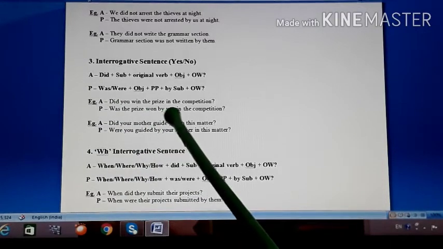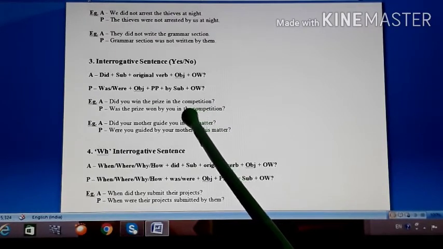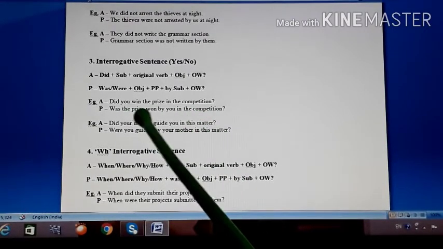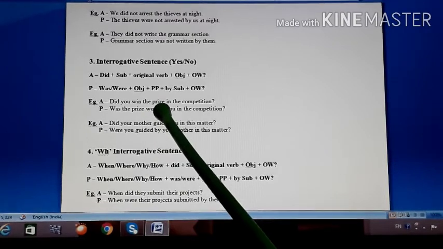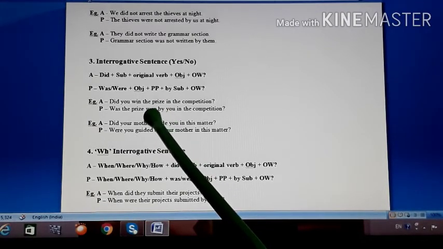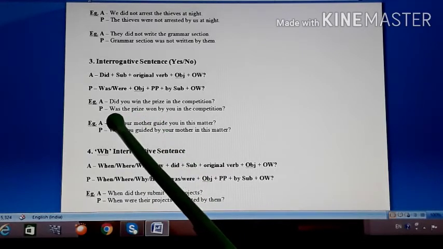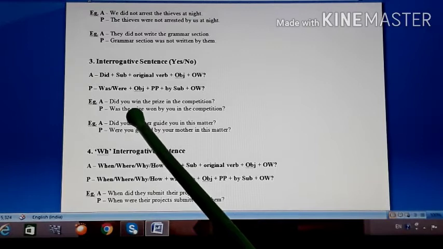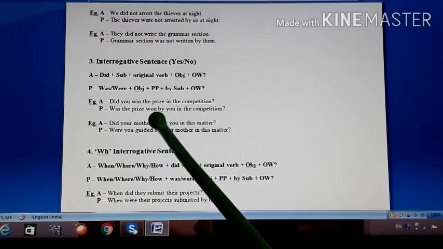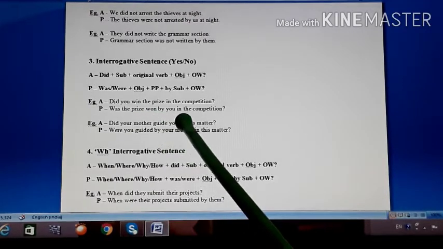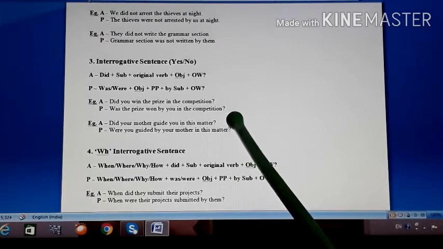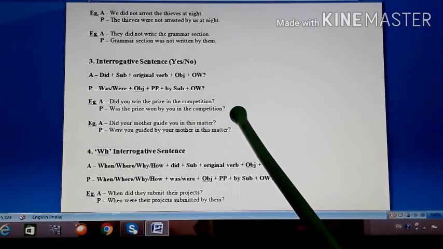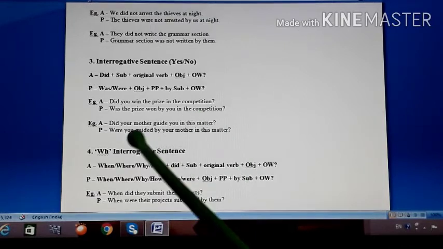Look at the example. Did you win the prize in the competition? So what did you win? The prize. So the prize is your object. So prize is only one. So that's why we will use the to be form was over there. So was the prize, third form of win is won. So was the prize won by you in the competition? In the end it is question mark. So question doesn't change. Okay.